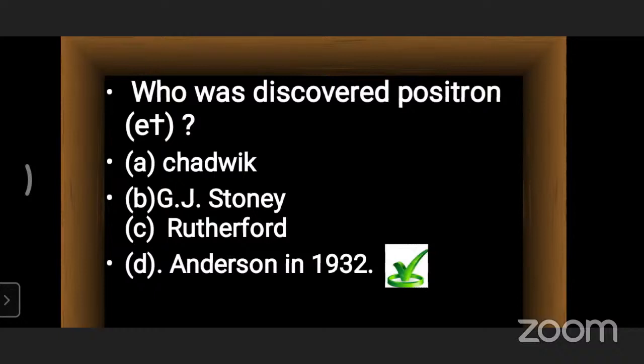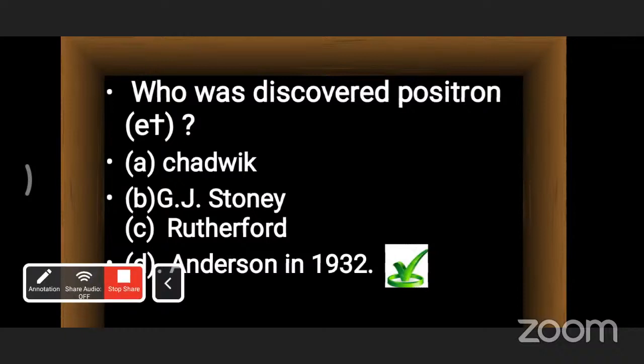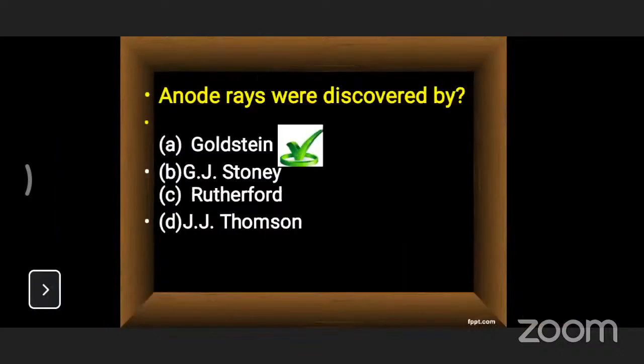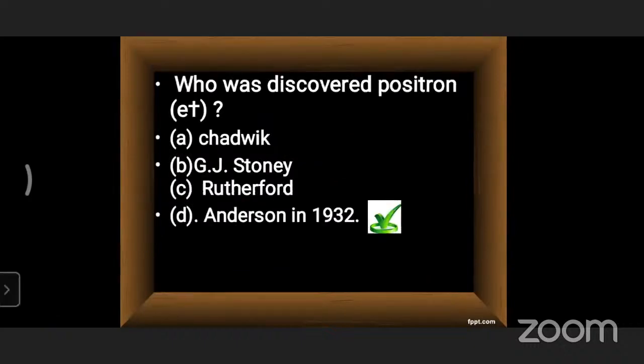Yes. After that, we know that the neutron was discovered by Mr. Chadwick, the electron by J.J. Thomson, and the proton by Goldstein. That we know very well. So based on that, we can say Anderson is the person who discovered what? Another question, the previous question came here. Okay. So Anderson is the scientist who discovered the positron.